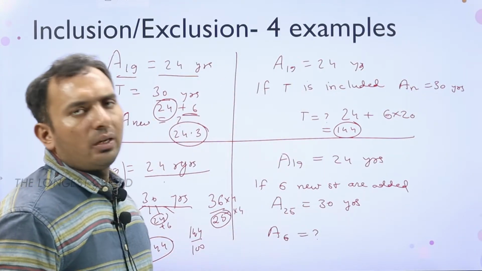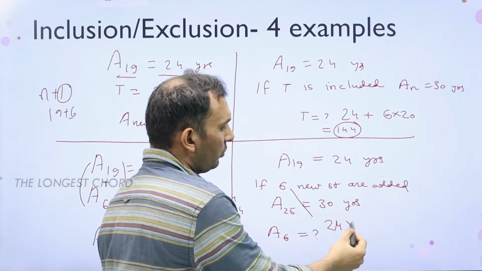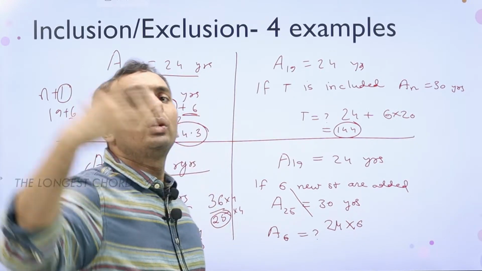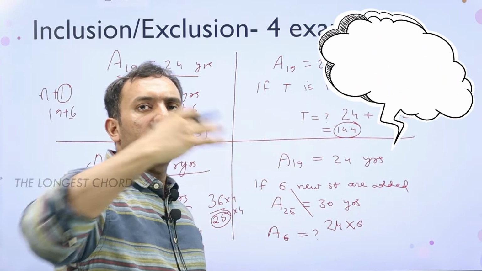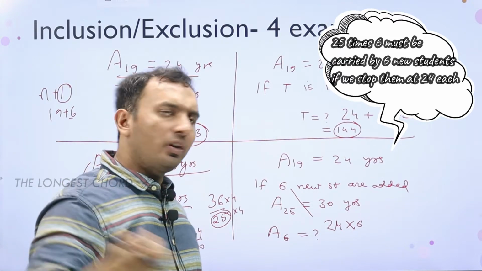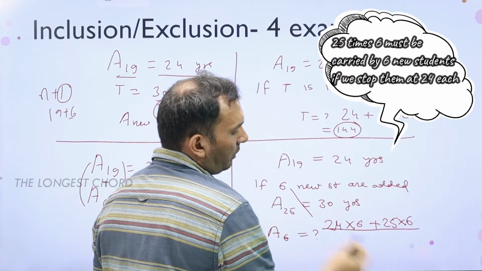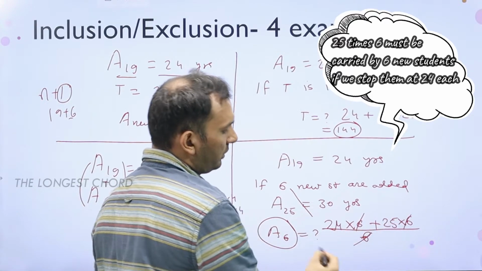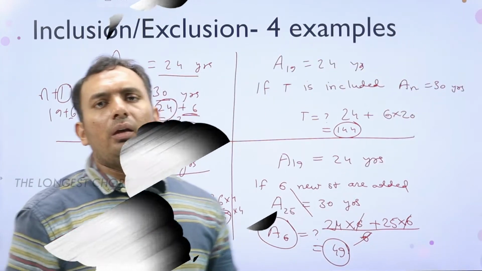So if 6 students are added, again we can keep these at 24, so 6 into 24 they already have, but that is not sufficient because the average is going up to 30, so they should have 6 extra, not only for the previous 19 but for themselves, the new 6, also. So 25 times 6 they should be carrying extra. So this is the total cumulative age. To get the average we should divide it by 6, so this 6 taken common cancels out, 24 plus 25, 49 is left, which should be their average.